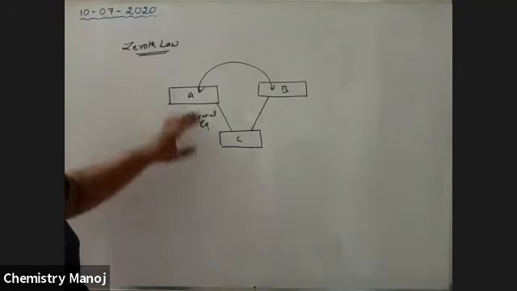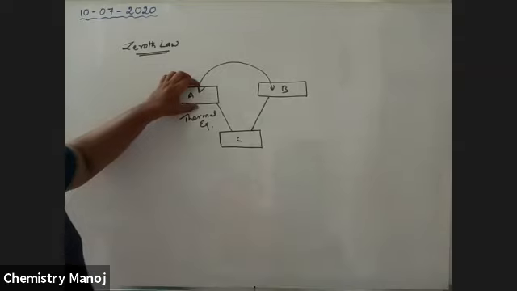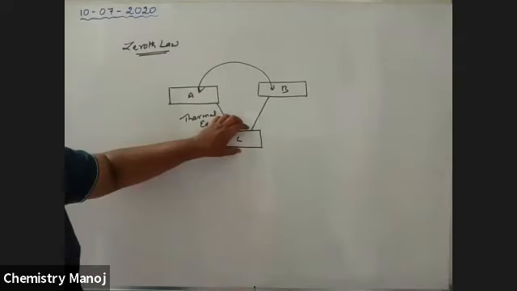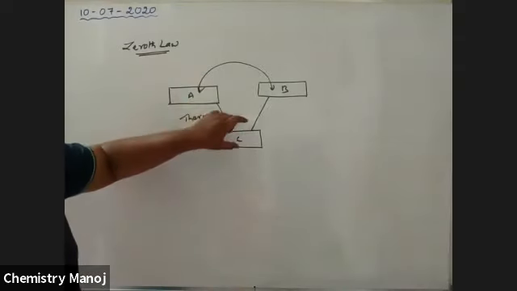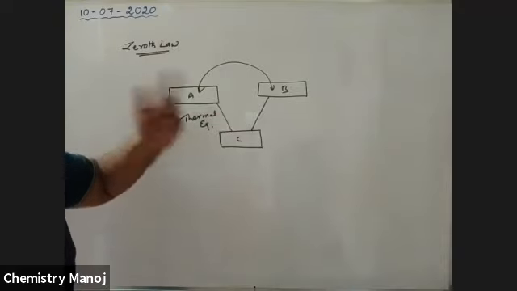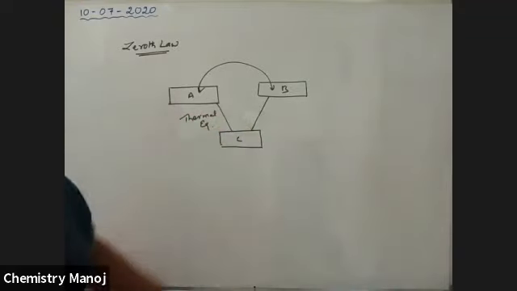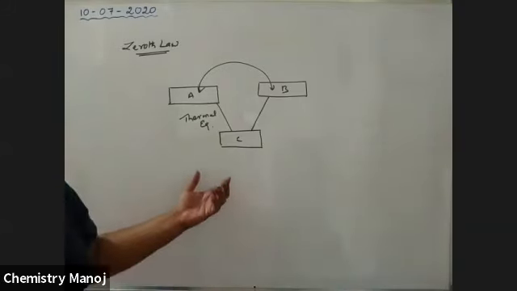So see my advice. A system is in equilibrium with a third system. A second system is also in thermal equilibrium with a third system. So automatically the first and second are also in thermal equilibrium. This is in your 10th class, no doubt. So I just recollected that point.